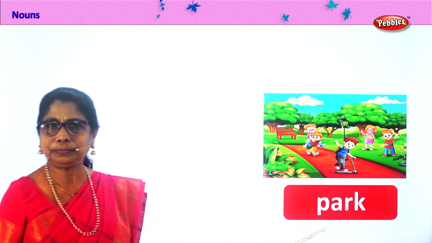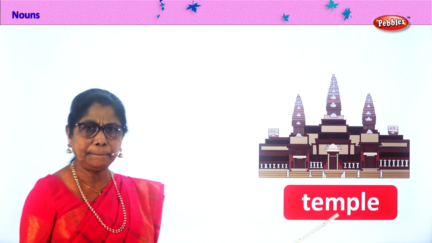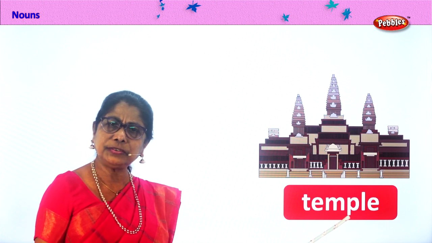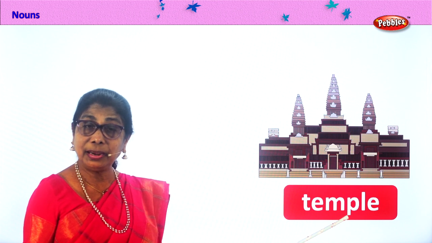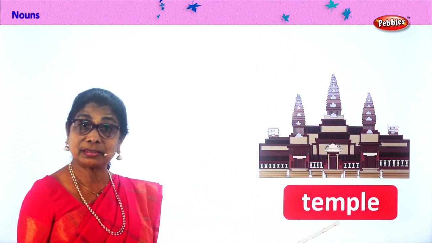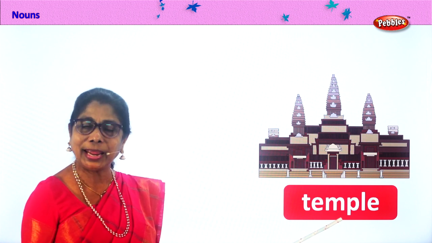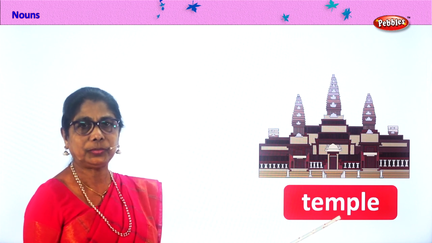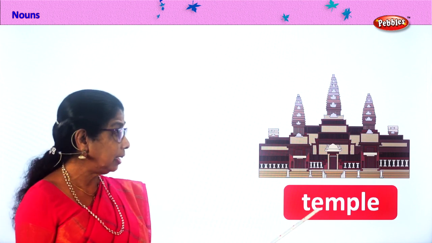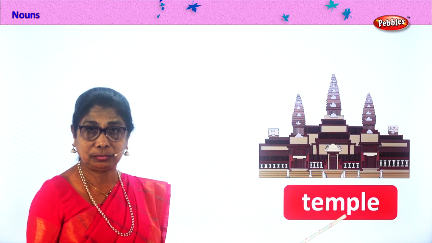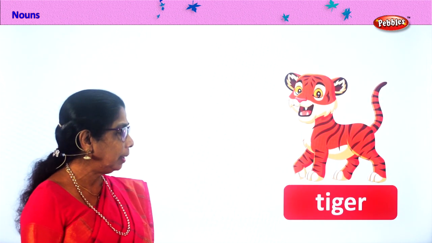Let's look at another common noun. Look. Temple. There are lots of temples, especially Tamil Nadu is the land of temples. Wherever we go, there are temples where people go to pray, to worship. Small temples, big temples, huge temples, okay? So temple is a common noun. Let's go on looking at another common noun.